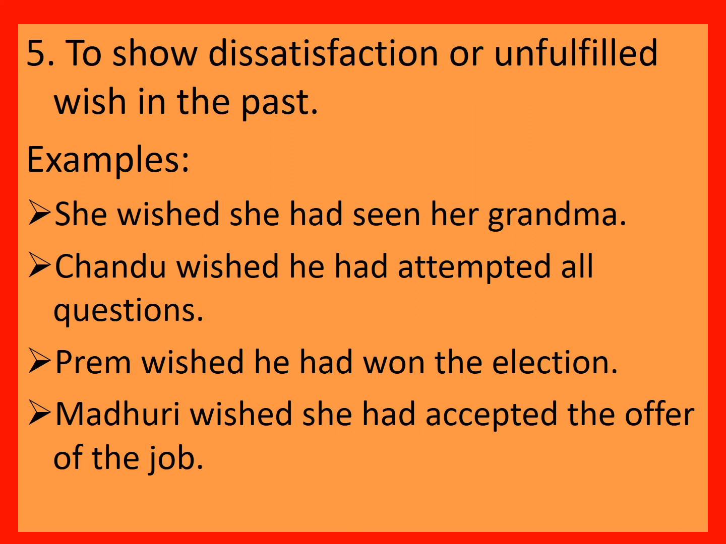Let us see the next point. The past perfect tense is used to show dissatisfaction or unfulfilled wish in the past. See the examples. She wished she had seen her grandma. Here you try to understand. She wished to see her grandma, but she could not. So in this case, you can use past perfect, had seen. She wished she had seen her grandma.